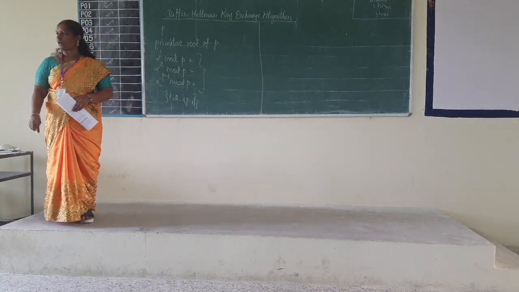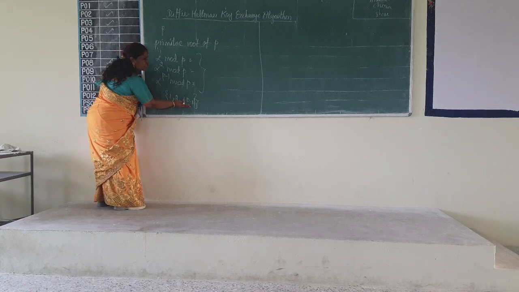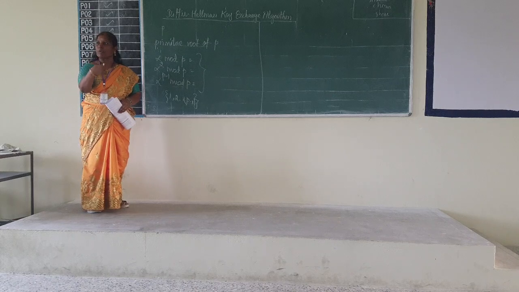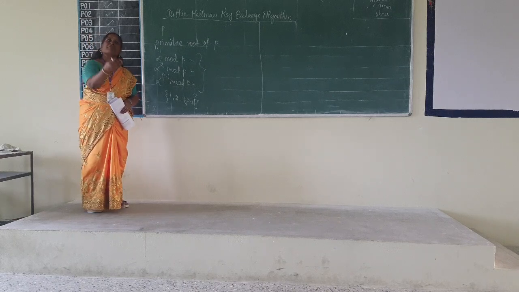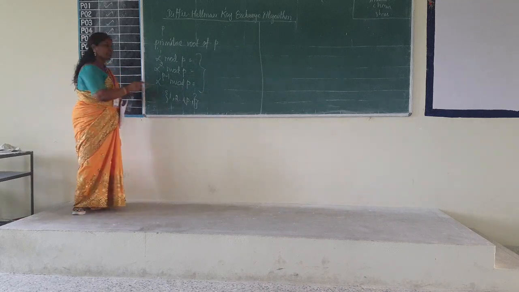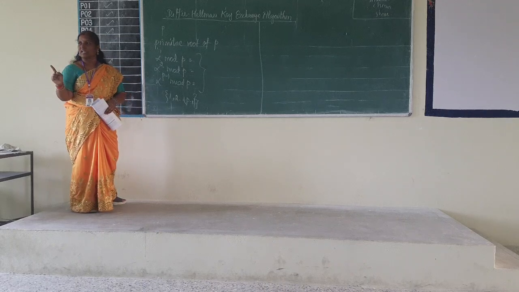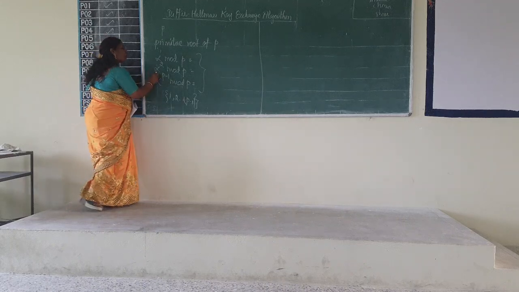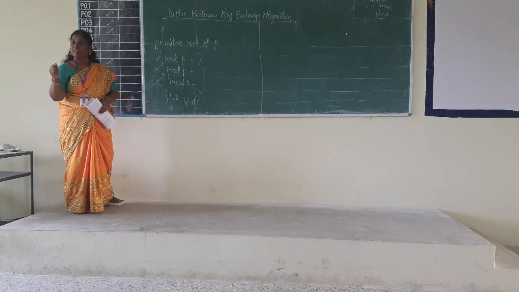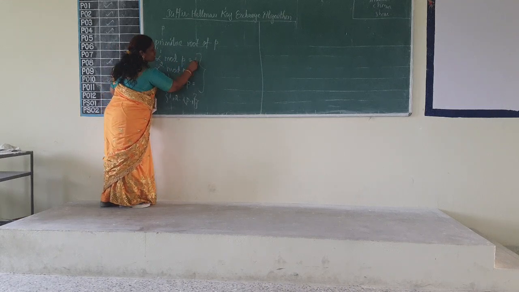If it is able to generate this series of numbers in any permutation, it may not occur in the order 1, 2, 3, 4, it may be 5, then 1 or 10, something like that, but it should be within the limit 1 to P minus 1. I repeat again, when can I say alpha is a primitive root of P? Alpha is a primitive root of P when alpha to the power 1 mod P is equal to some value.